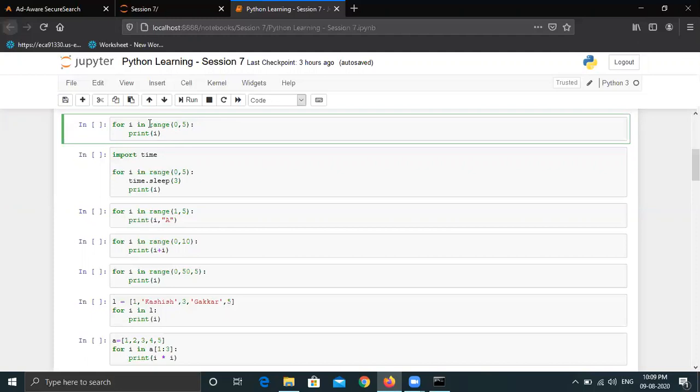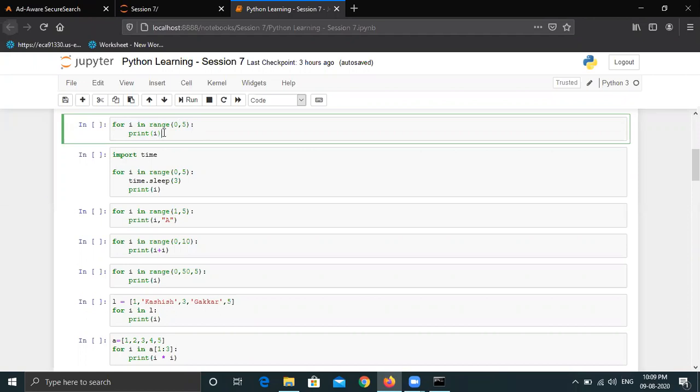And then we are saying in each iteration, a value from range will be stored into this variable, which is I. So in the first iteration, it will return the value 0 and it will be assigned to I. Then it will come under the for loop and it will print I. So what is the value of I? It is 0 in the first iteration. So it will just print I on the screen.